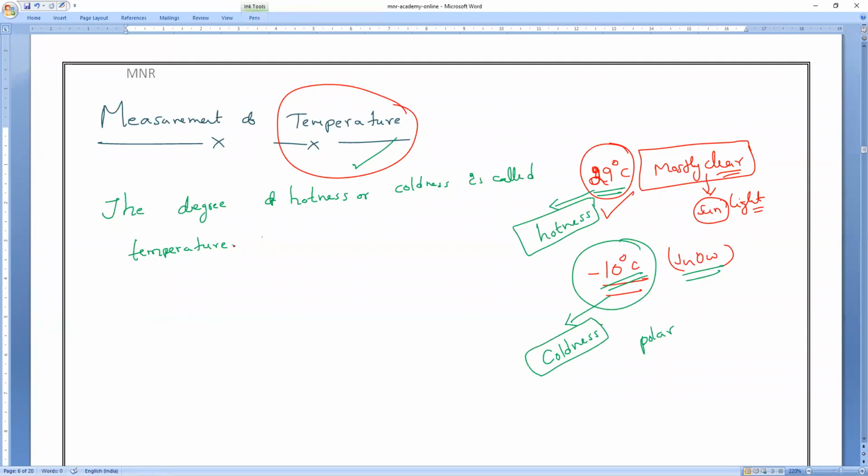Now, you all know if you go to the hospital and you are having a fever, your body temperature is measured with a device. Can you tell me, Sanjay, what is the device by which we measure the temperature? Thermometer. Yes, all of you? Thermometer. Clear, everybody? So that is the thermometer.